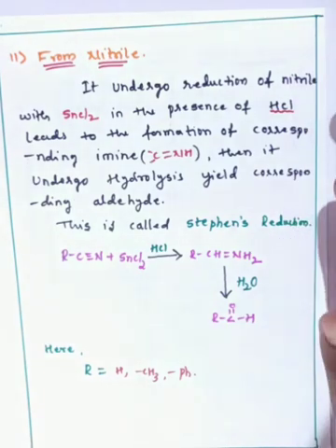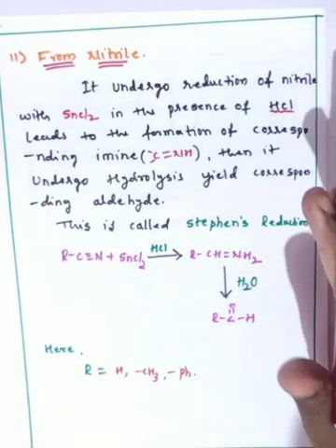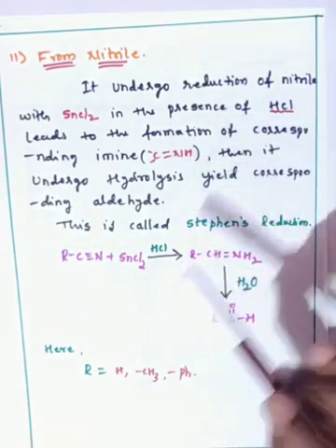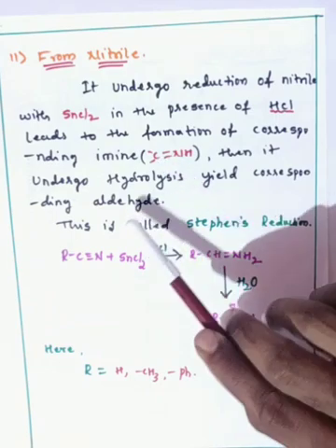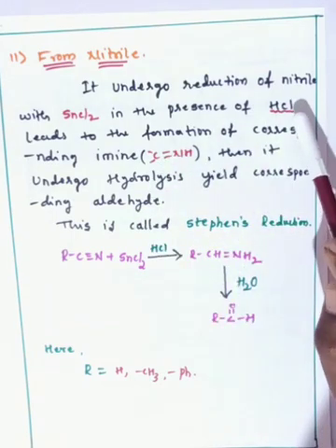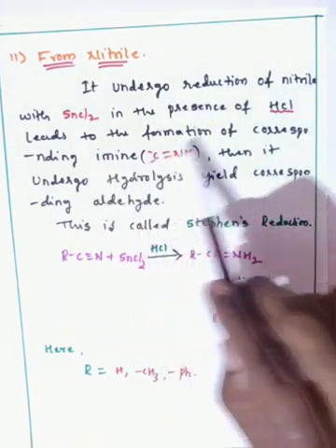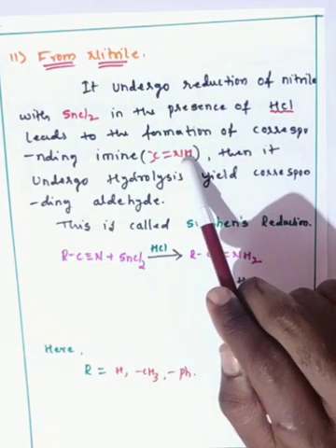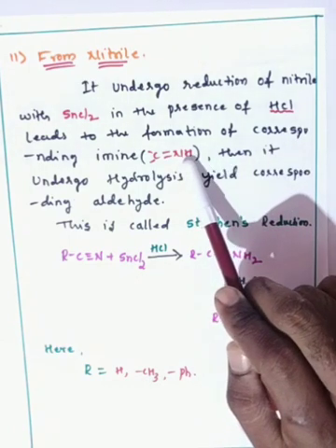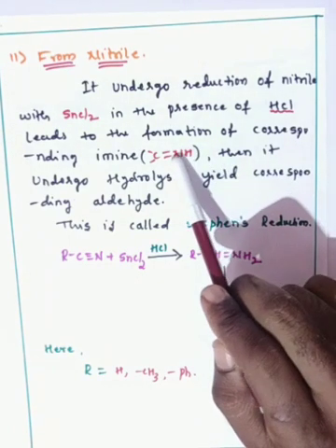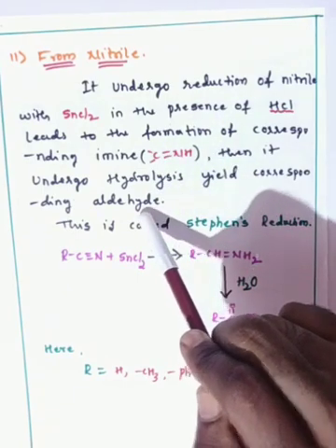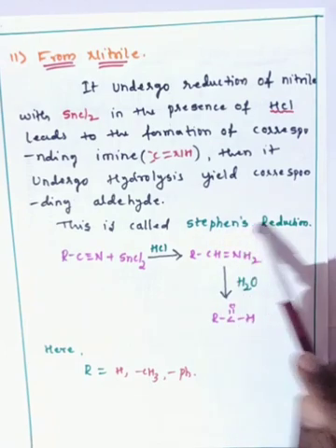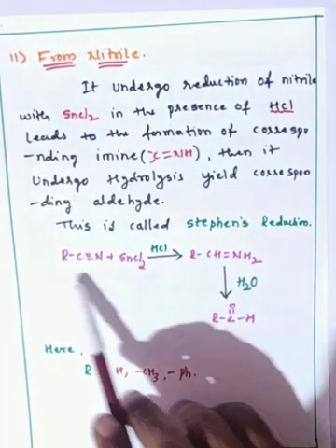So here the second preparation of aldehydes from nitriles: it undergoes reduction of nitriles with SnCl2 in the presence of HCl. So that leads to the formation of the corresponding imines. Imines are nothing but C double bond NH. This imine on further hydrolysis gives the corresponding aldehyde. So this we call Stephen's reduction.